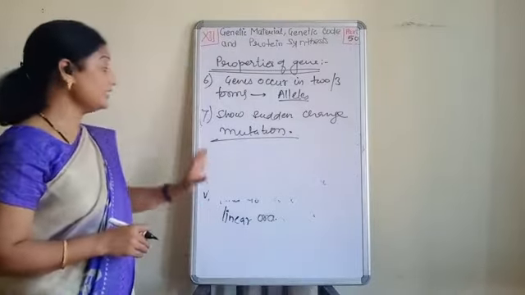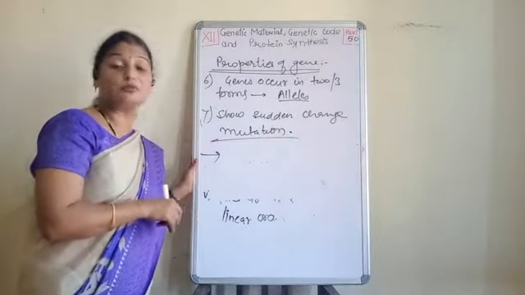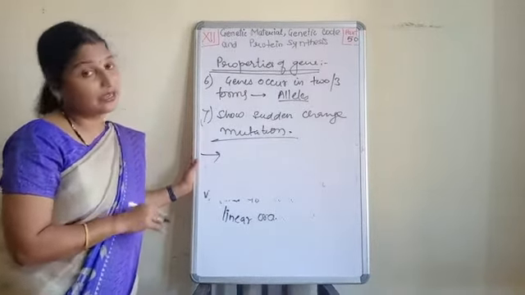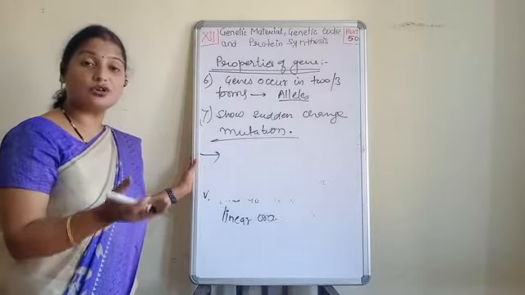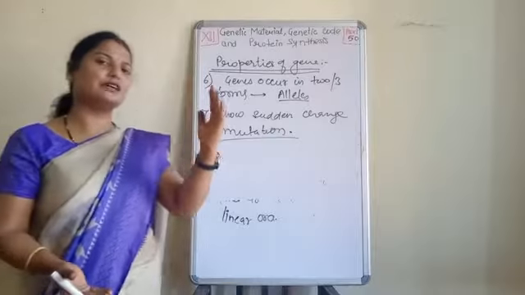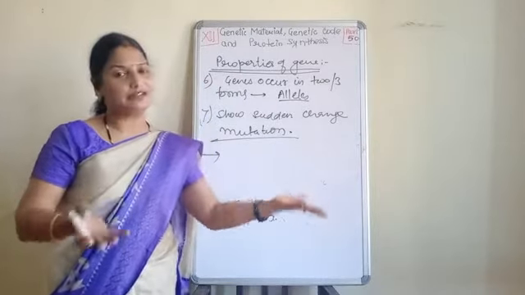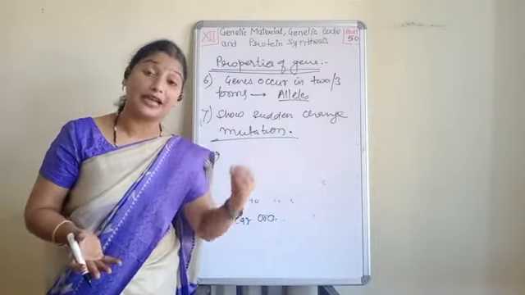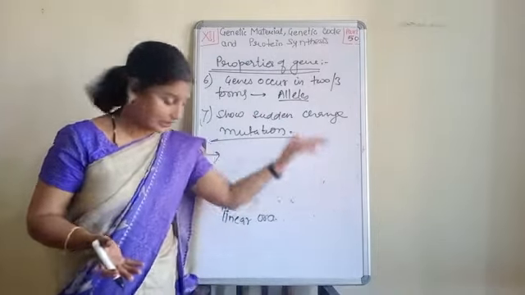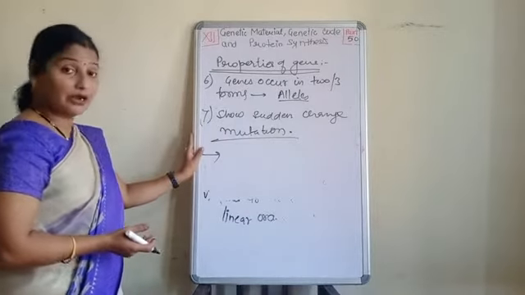Next point. These genes present on the chromosome, they only transferred from one generation to the other generation, and after that, if there will be duplication of the chromosome in the mitosis, then definitely gene will also get doubled. Clear? Duplication, because genes are present on the chromosome. If we will make the copy of the chromosome, then definitely there will be the copy of characters, that is the gene. Understood? Now, this is all about the gene.